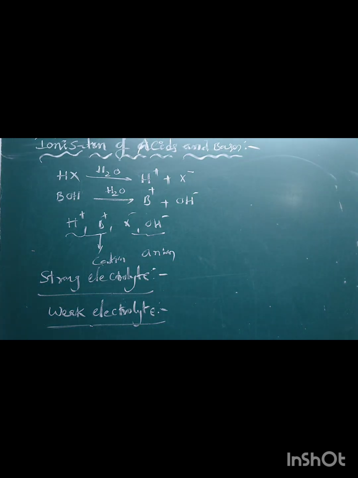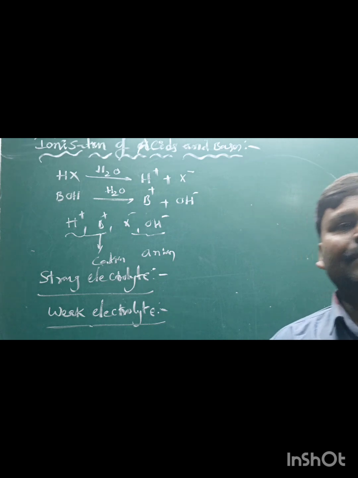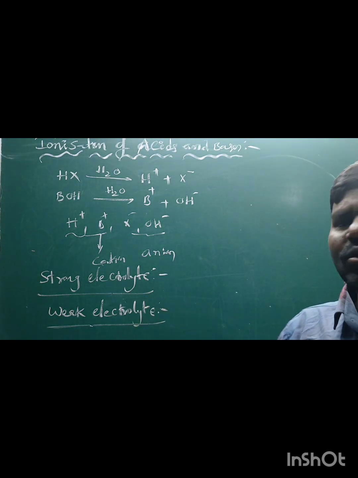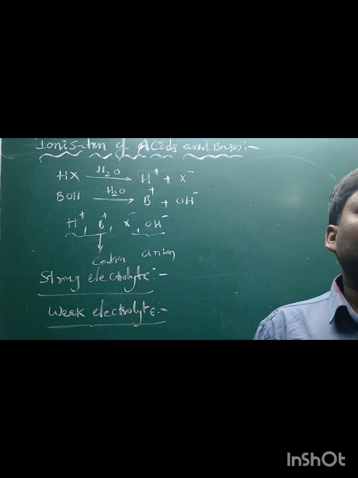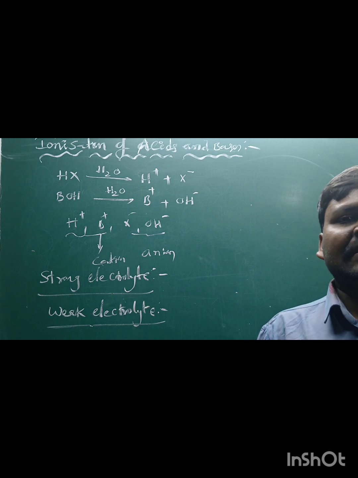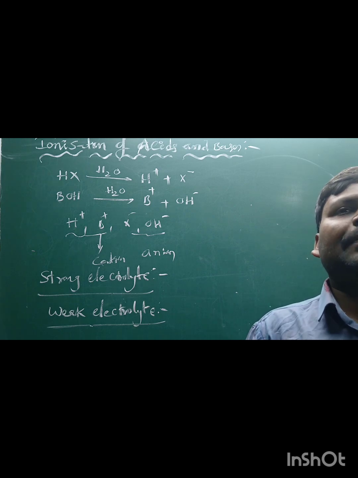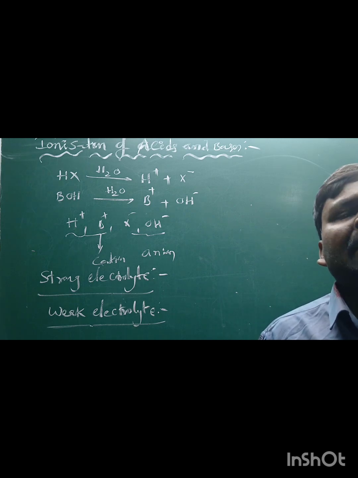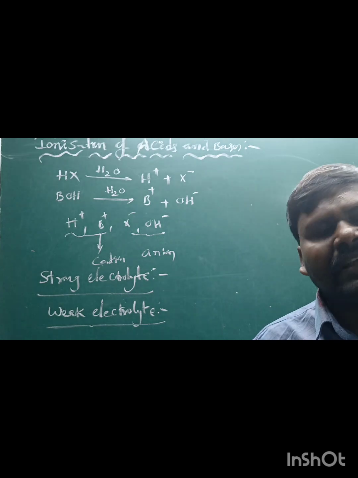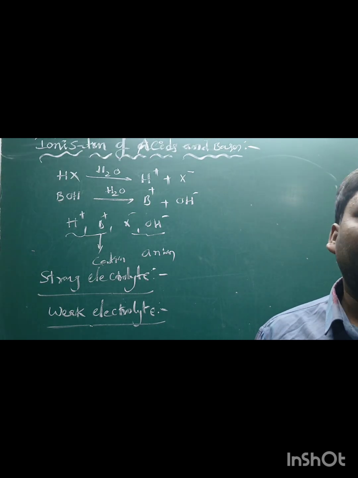Simply, all acids and all bases do not ionize to the same extent. It depends upon the concentration of H plus ions and OH minus ions.